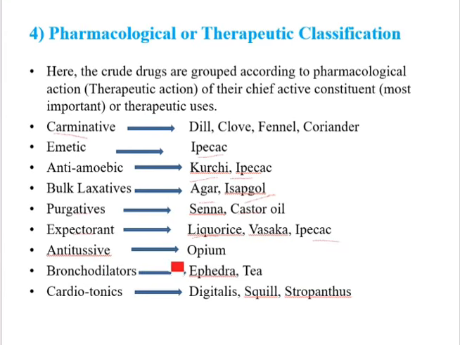Next, antitussive. Antitussives relieve the cough. Okay. Opium is used as an antitussive. Bronchodilators are ephedra and tea. Next, cardiotonic. Digitalis is a cardiotonic, squill and strophanthus. For digitalis, I already told, the Keller-Kiliani test is used.